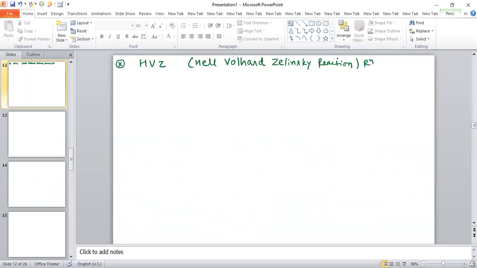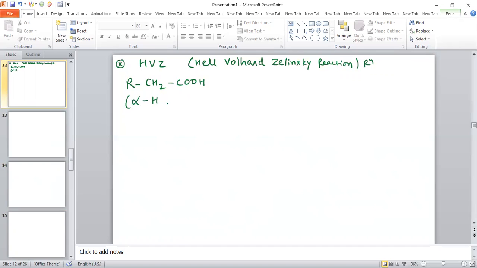So what happens in this case? If there is a carboxylic acid like this, RCH2COOH, why only this type of carboxylic acid? Because this carboxylic acid is alpha hydrogen containing.